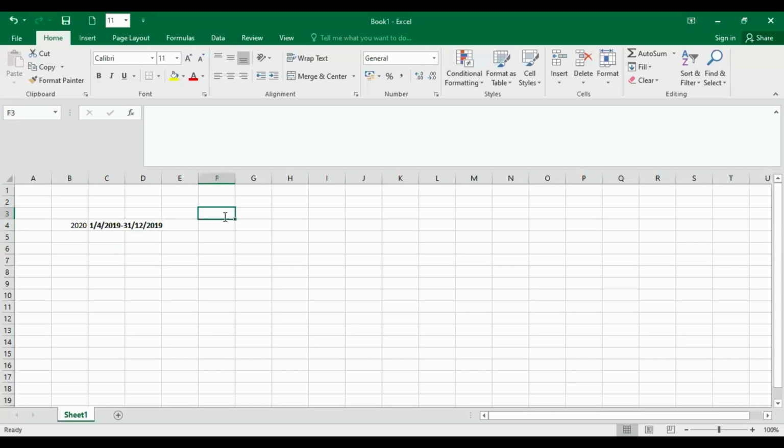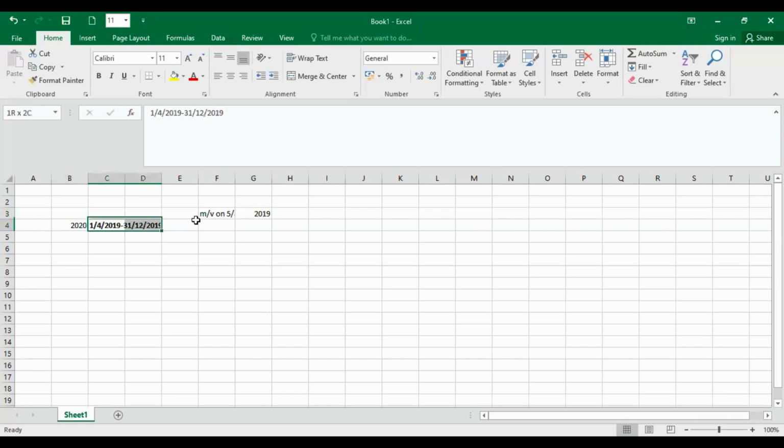Let's say they now buy a motor vehicle on 5/8/2019. This motor vehicle bought on 5/8/2019 belongs to the 2020 year of assessment. Why? Because of the basis period.